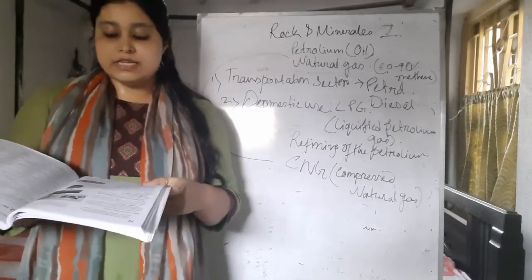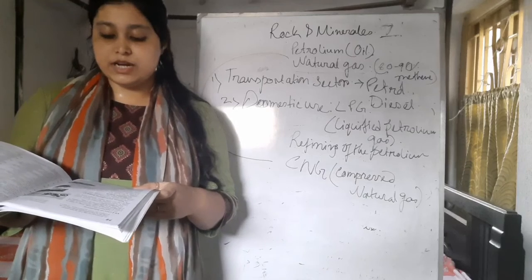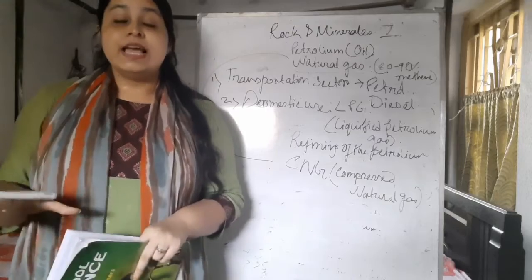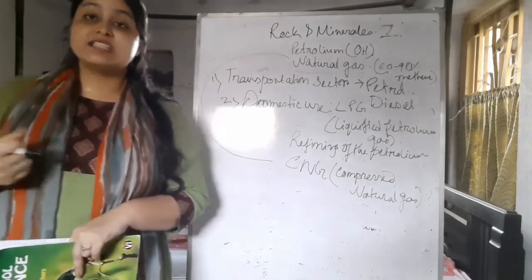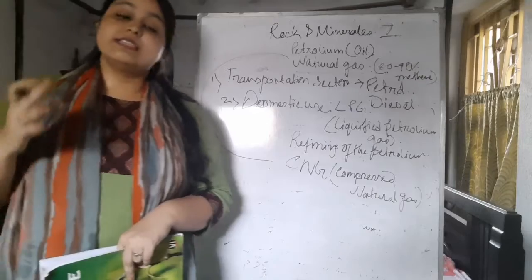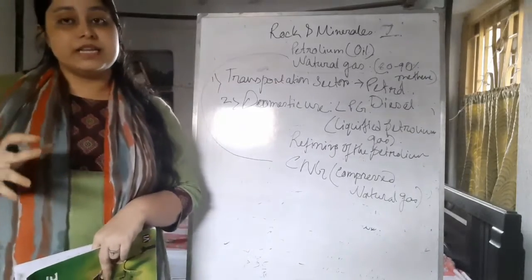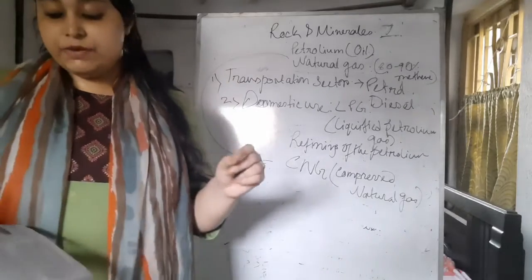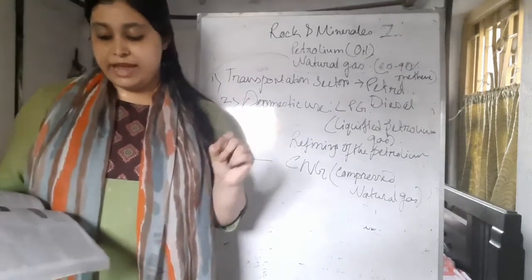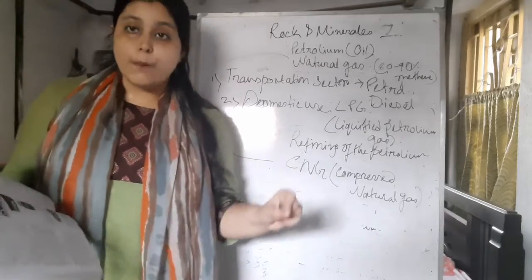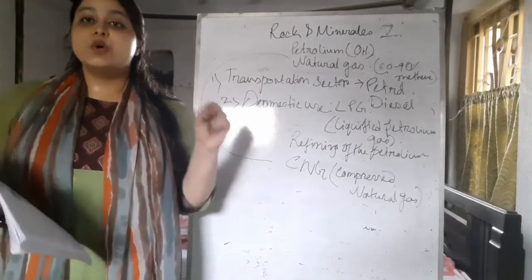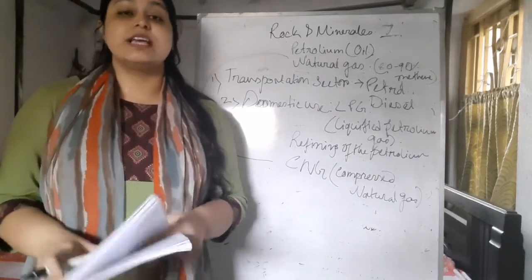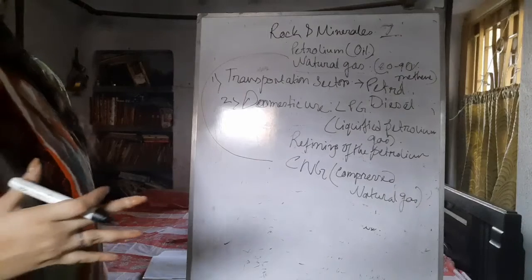In some parts of India, CNG is supplied through underground pipelines to homes and factories to use as fuel. Like in the home, the gas which we use for cooking, in some countries and some parts of India also, the CNG is supplied by pipe. They get the CNG through the underground pipeline, and they use it as their cooking gas. CNG is also used in power generation. So CNG has more uses, like power generation.